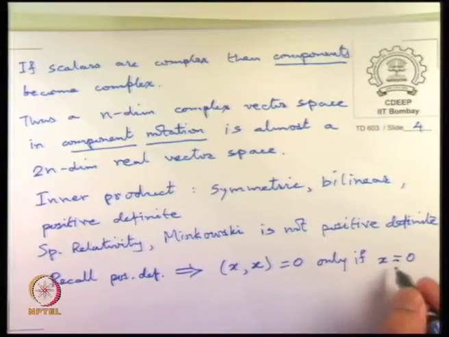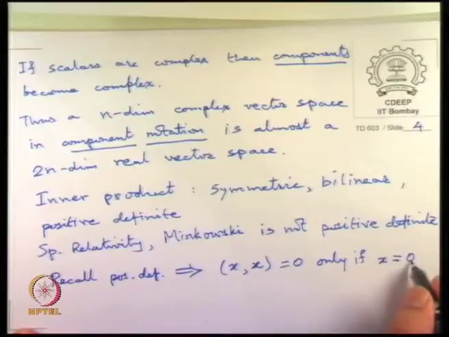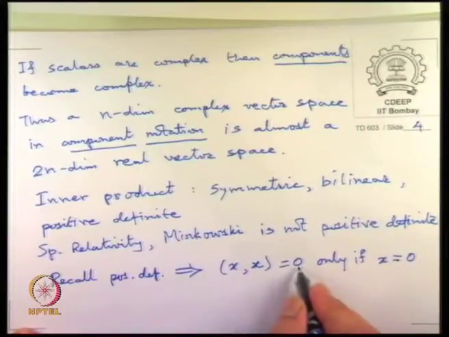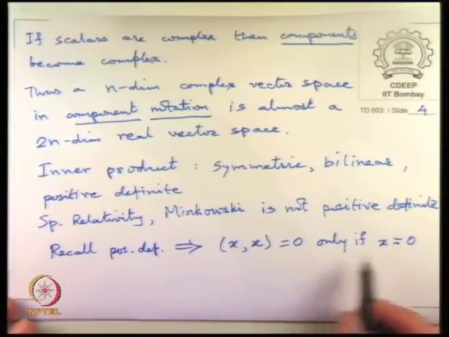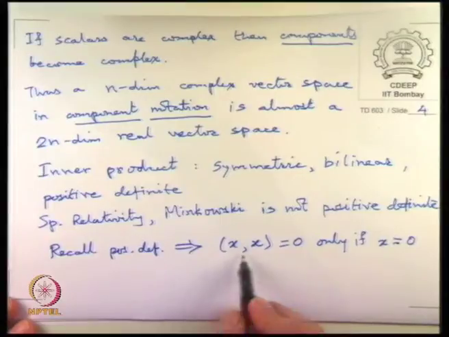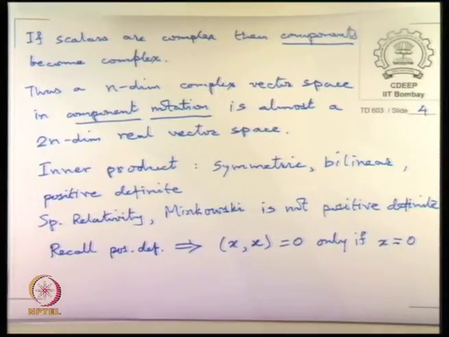So, I always emphasize this 0 is the 0 vector, this 0 is the number 0. Nobody bothers distinguishing them, but you should know that they are different. So, the positive definiteness idea is that it becomes 0 only if x itself is 0.